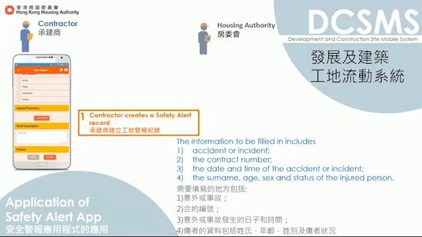The information to be filled in includes: 1. Accident or incident. 2. The contract number. 3. The date and time of the accident or incident. 4. The surname, age, sex, and status of the injured person.